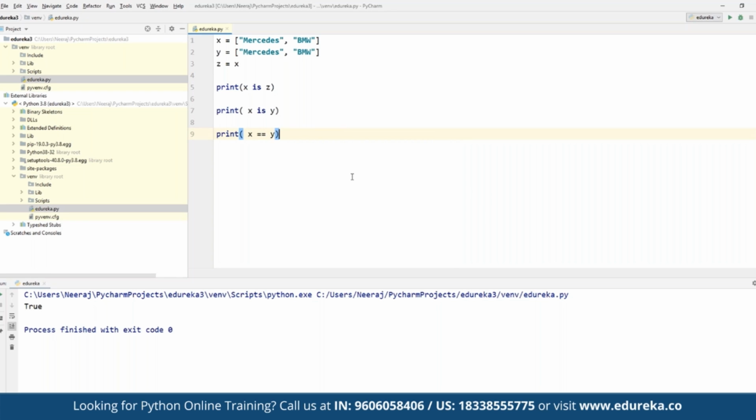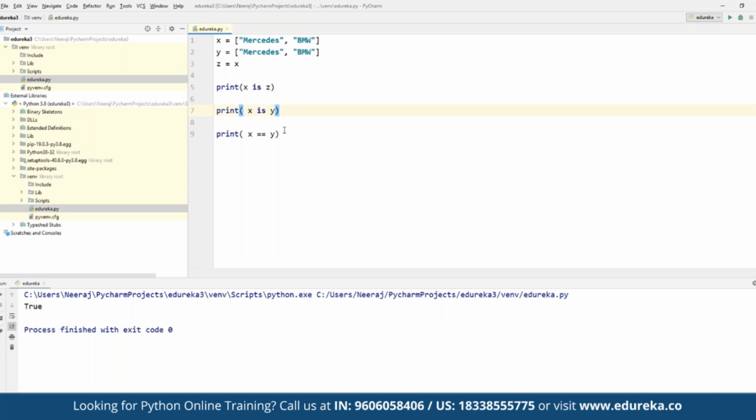Now in here we can check. Suppose we print x is z, and we print x is y, and again we try to print if x is equal to y. Now these are multiple statements, right? First we are trying to check if x is z.